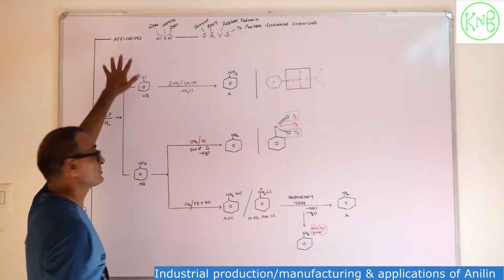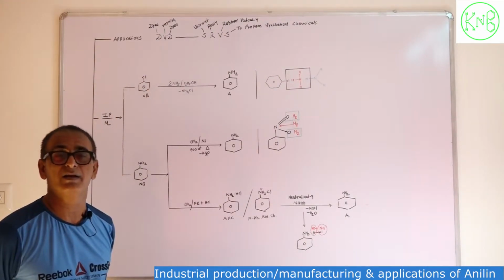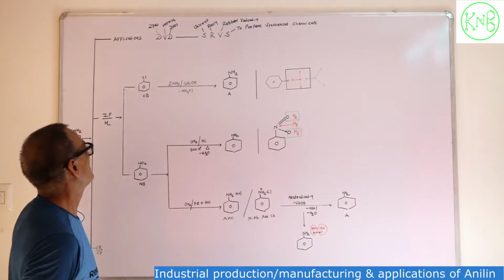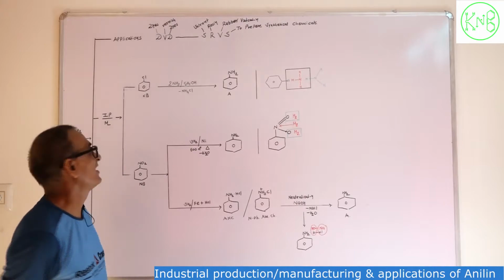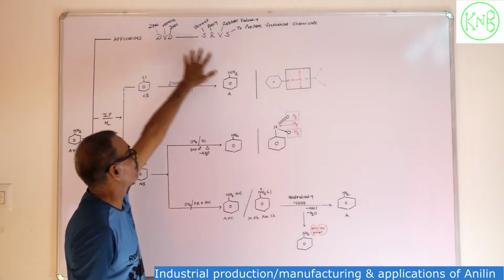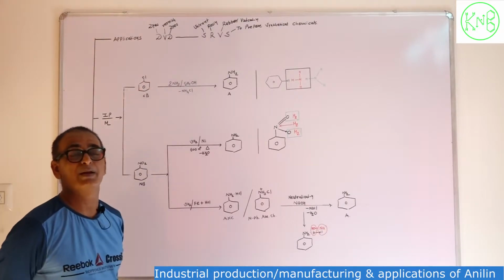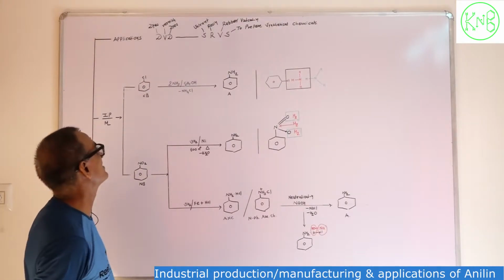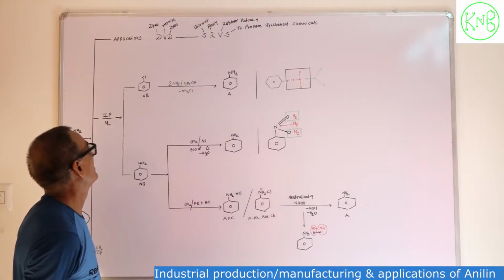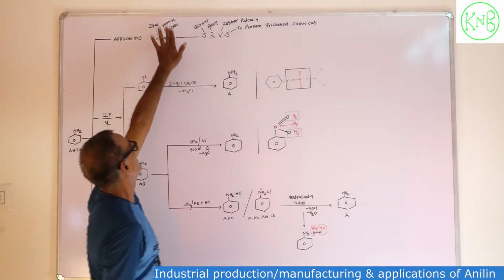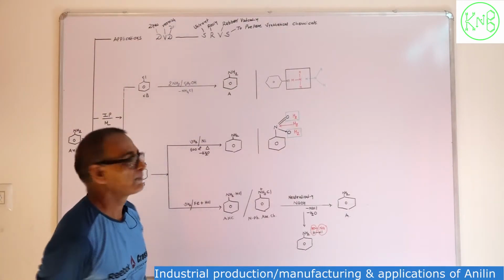What are the applications of aniline? Why should we prepare aniline industrially? Then we have to understand the uses of aniline. It is used in manufacturing of dyes, in varnish, in drugs, otherwise you can say medicine.